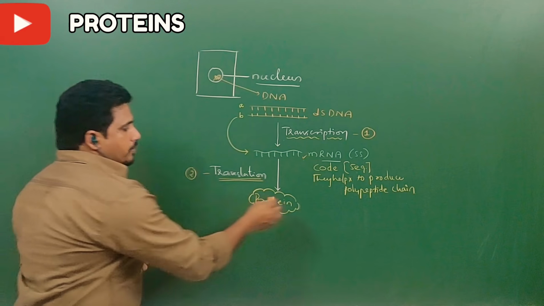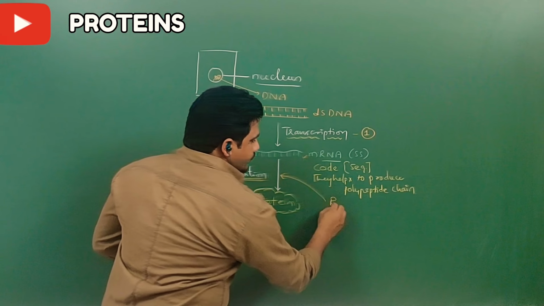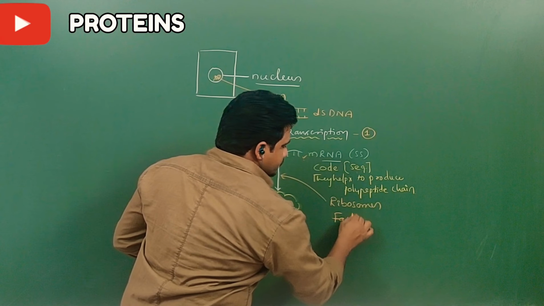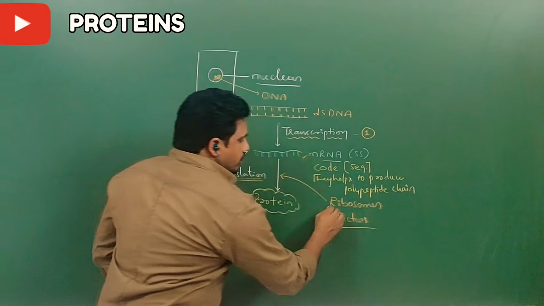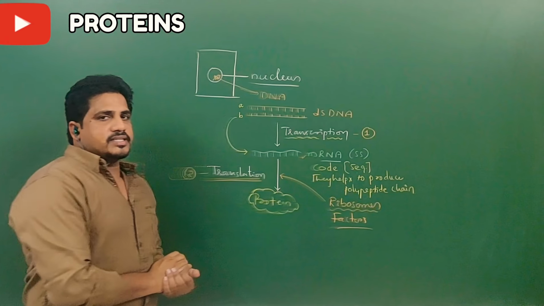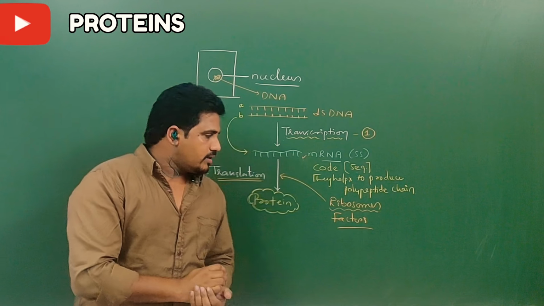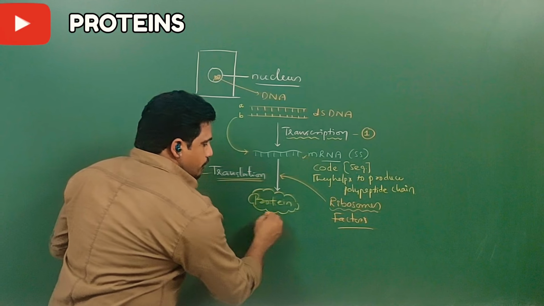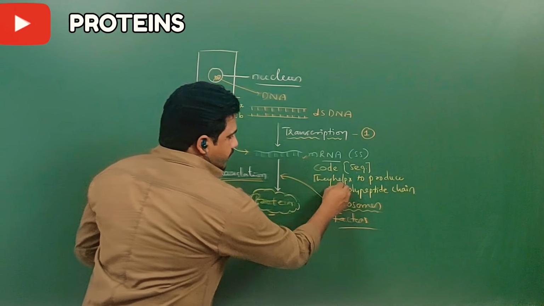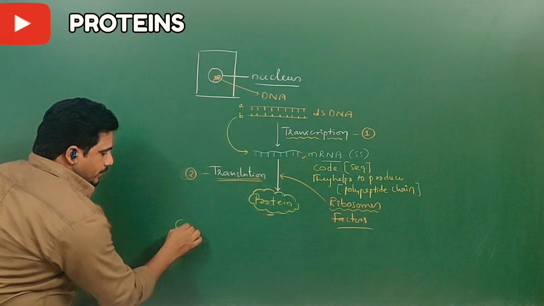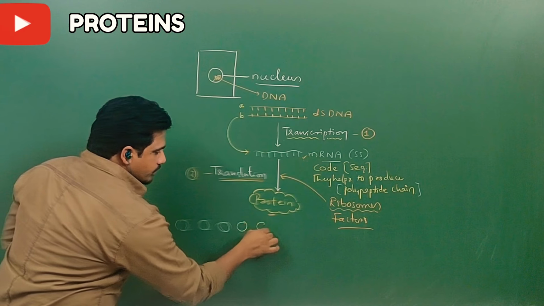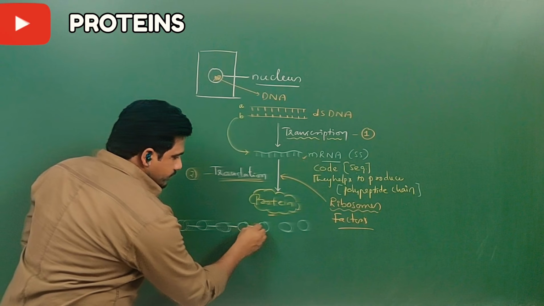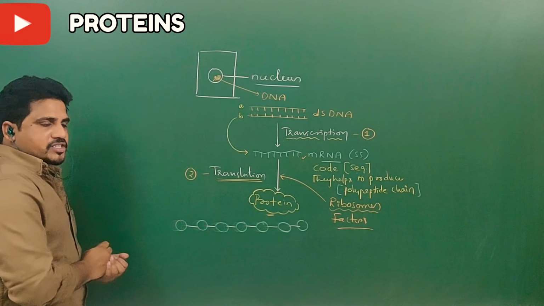In this process, so many things are involved. Ribosomes and some factors are involved. So, the ribosomes' main function is protein synthesis. You might have learned in your previous sessions in school. But here I can tell you, ribosomes are also involved in the translation process. Finally, a protein comes. So, as you know very well, a protein is nothing but a polypeptide chain. So many amino acids were formed. Between every amino acid there is a peptide bond. So this is why it's a polypeptide chain.